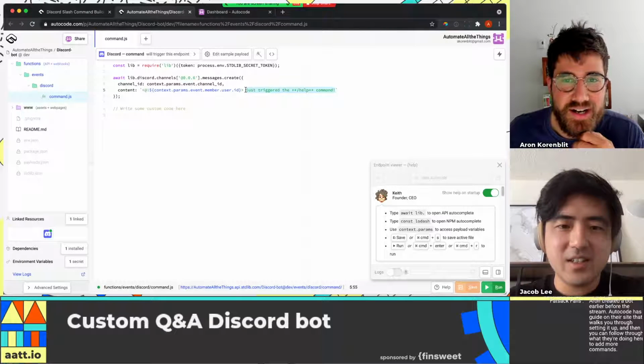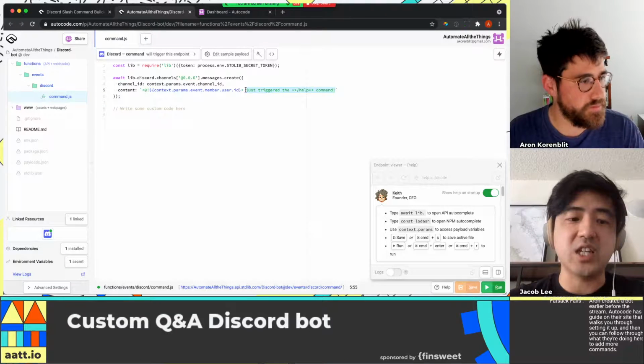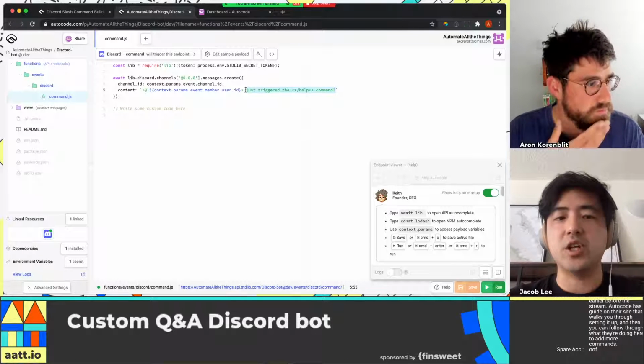But this should actually work if you go. Now that you saved it, it's immediately live. It should be working in your guild immediately.